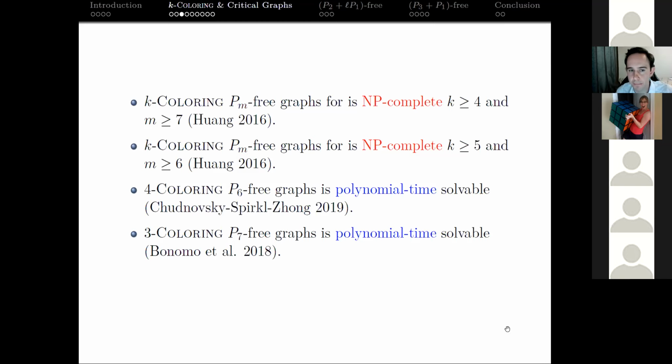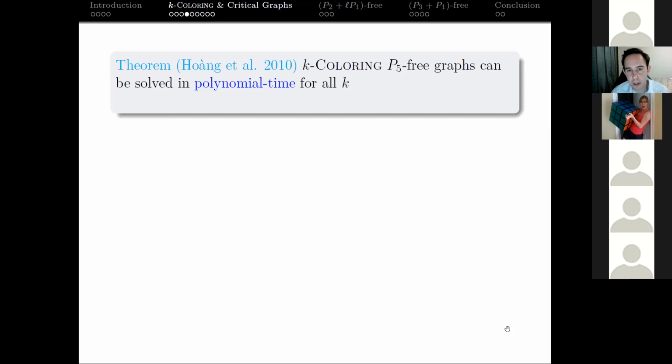Well, the nice thing about P5-free graphs is that it doesn't follow as quickly as it did for perfect graphs with the P4-free case. But if we wanted to solve the k-coloring problem for P5-free graphs, we can solve this in polynomial time, and we can do that for every k. For any fixed k, we can get this. And this result was also by Chudnovsky, Zhou, and a few other co-authors.